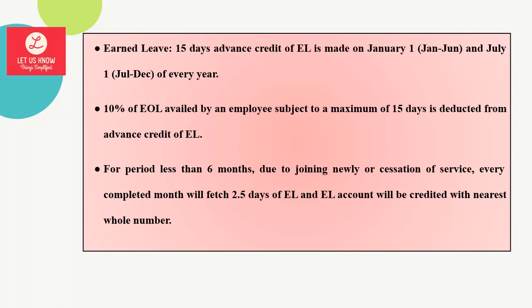EL at the rate of 2.5 days for every completed month. This will also be credited in advance. So for a person who joins after March 2nd, let us say, he has to be granted for 3 months only, April, May, June. That is the full completed months. So his leave will be 7.5 days, which will be rounded to 8 days. So for that particular 6 monthly period of January to June, he will get 8 days EL.